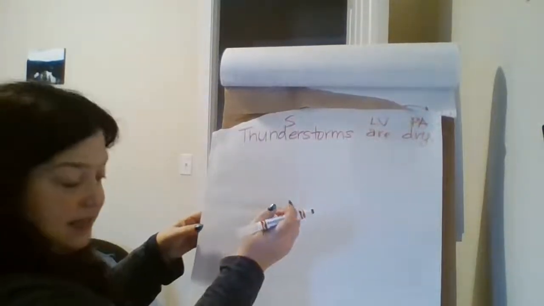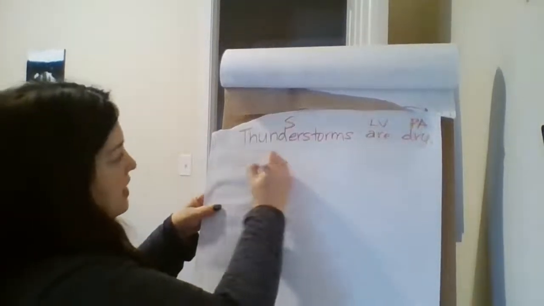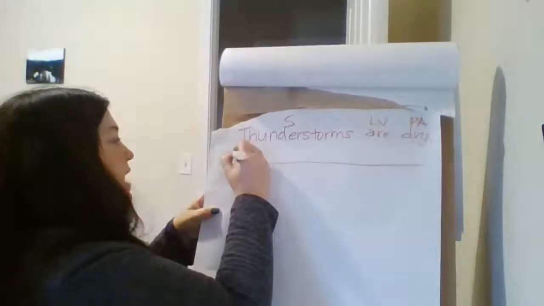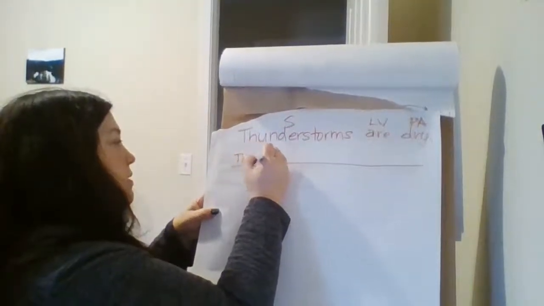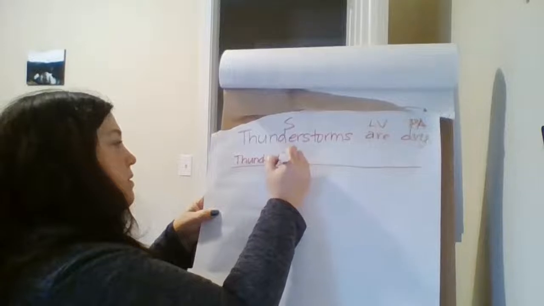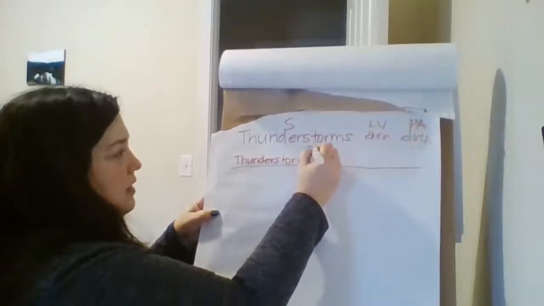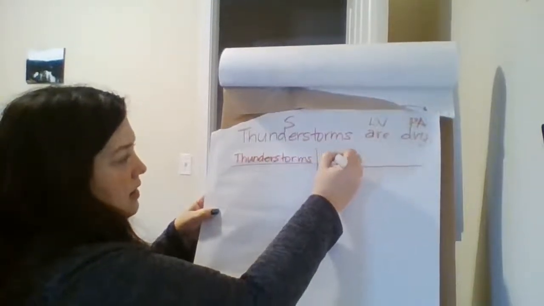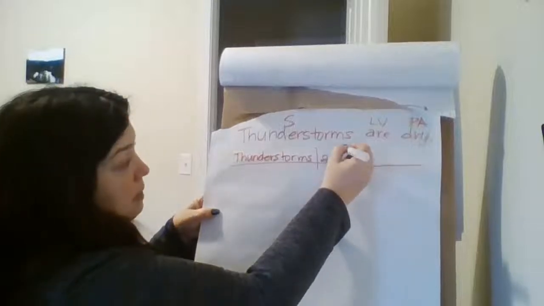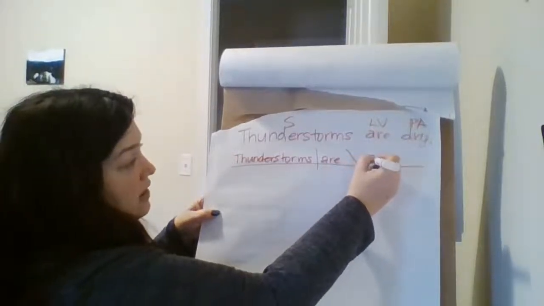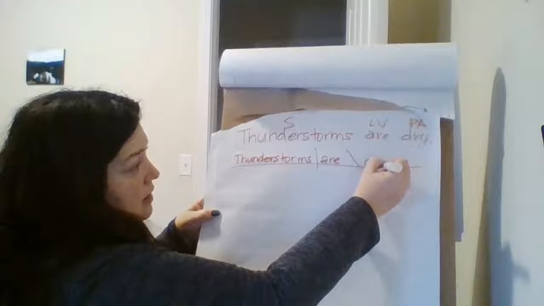So now that we have the sentence labeled, we're going to go ahead and diagram it. So here we have thunderstorms as our subject. Are is our verb. And then remember, we have the half diagonal line for PAs. Dry.